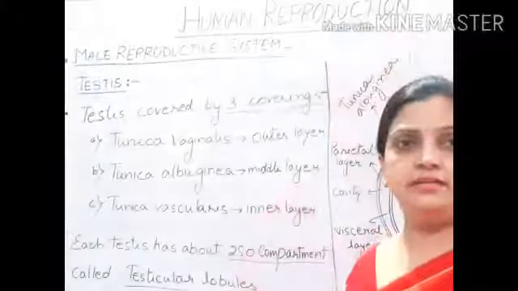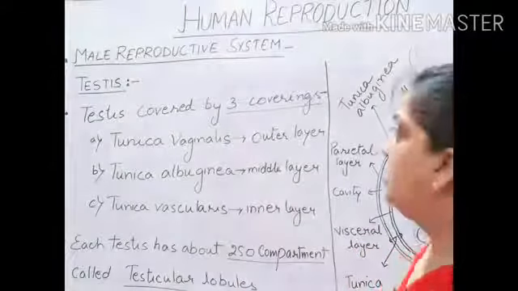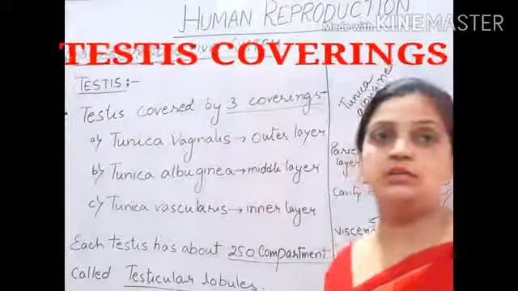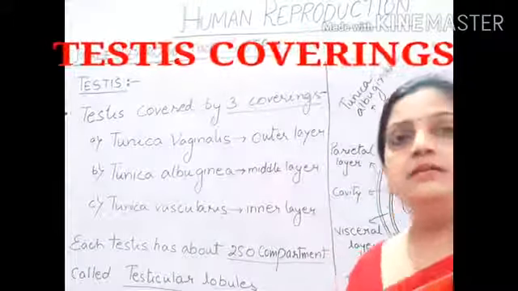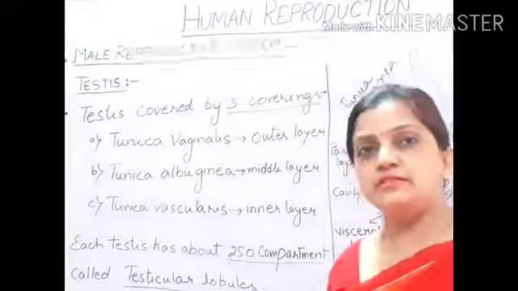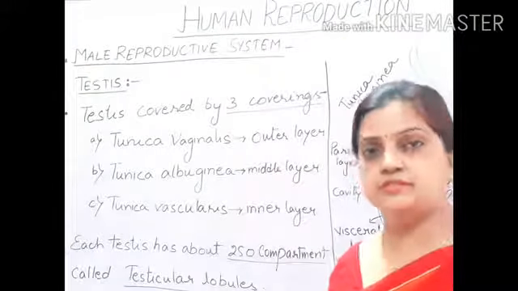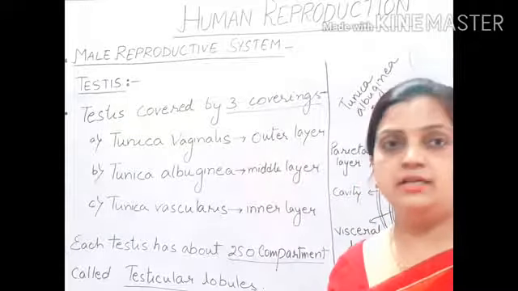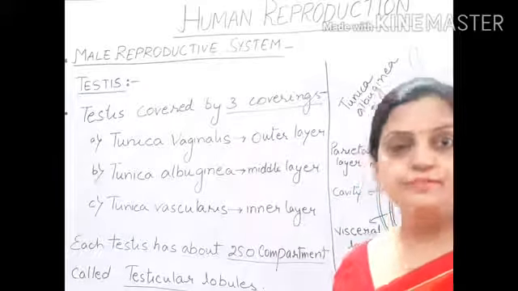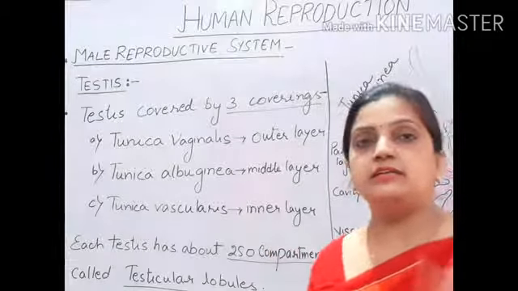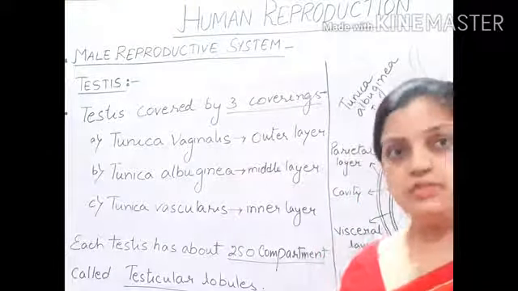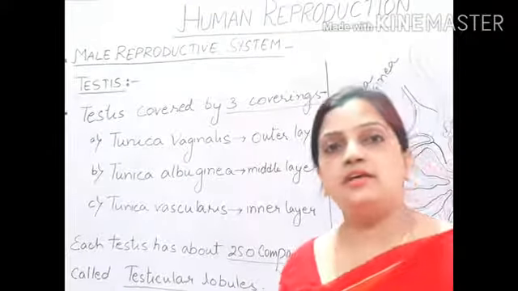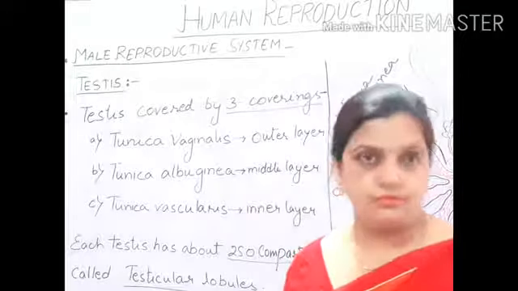Now moving ahead with the structure of testis, we have to know what the coverings of the testis are. Like all the organs, our testis present in the male reproductive system is also protected by various layers of walls, by various layers of coverings. So in testis there are 3 coverings present: outer covering, middle covering and inner covering. All these 3 coverings have 3 different names also.